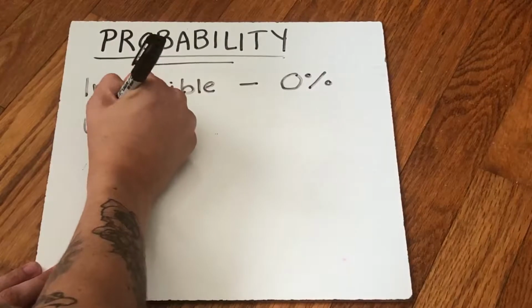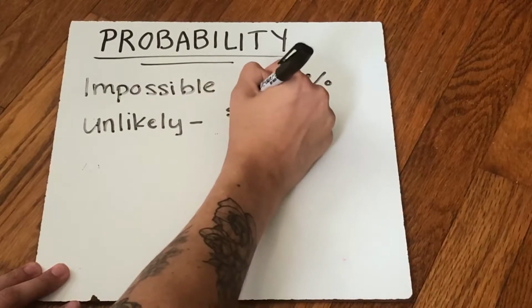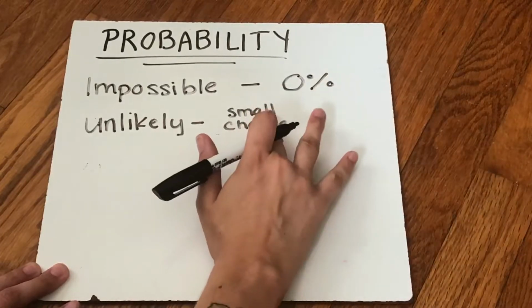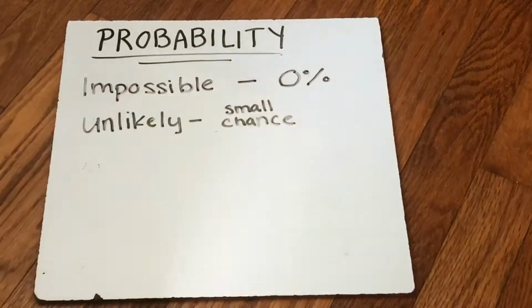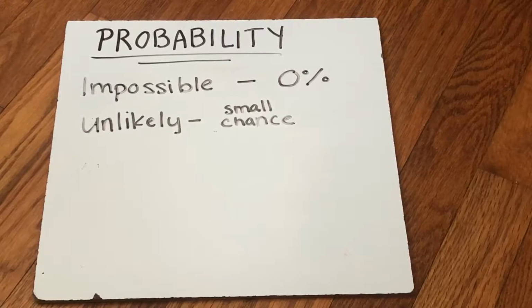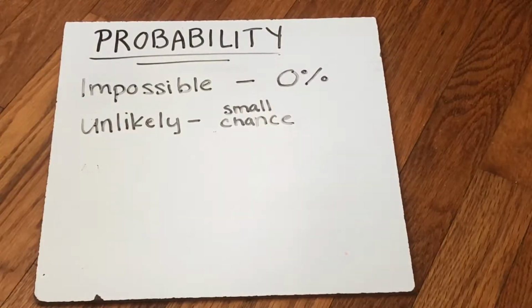Then there is unlikely. Unlikely means there's a really small chance it might happen, but it probably will not happen. Oh, not small change, small chance. Small chance it will happen. So if I said I went to a job interview and it went really, really bad, I don't think they liked me, and I accidentally spilled coffee all over the interviewer's shoes, it is unlikely that I will get that job. It could still happen. It's not impossible. They do have a choice to make, but based on how that interview went, it is unlikely that I'll get that job.